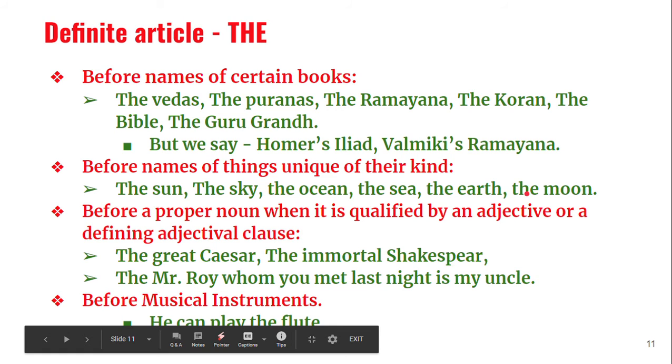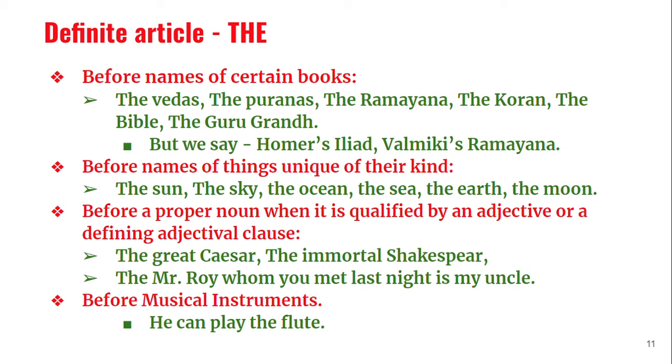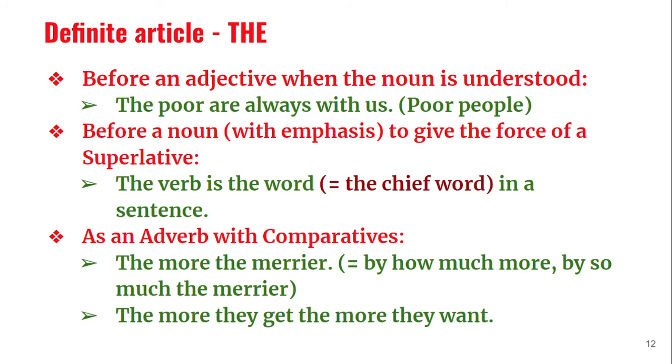Next, before musical instruments like the drums, the flute, we have to use the. He can play the flute. We don't say he can play flute. He can play the flute, he can play the drums, he can play the veena.